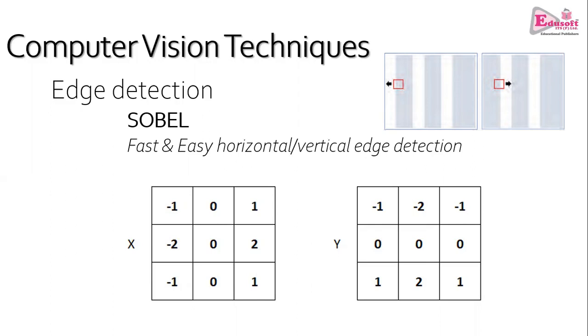One of the algorithms is called the Sobel algorithm or Sobel filter. So we will see how the filters are applied to detect the edges in the image. The Sobel filter is very popular and it is used to quickly identify edges horizontally and vertically in an image.